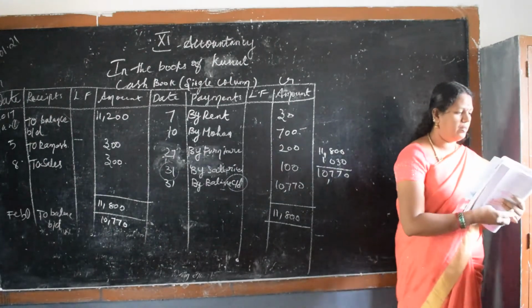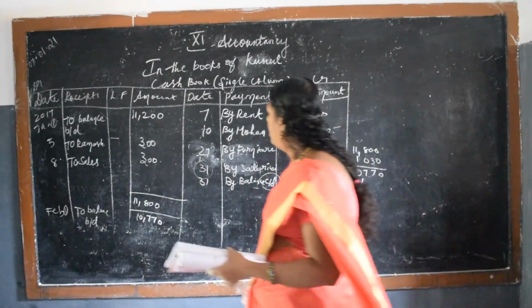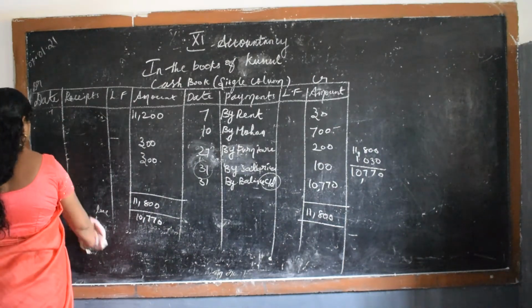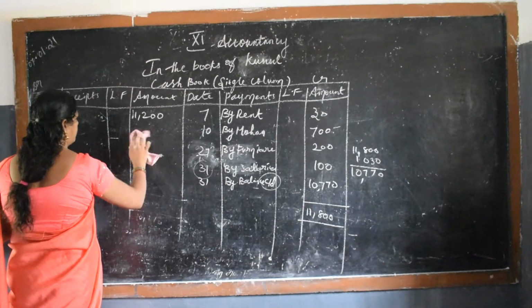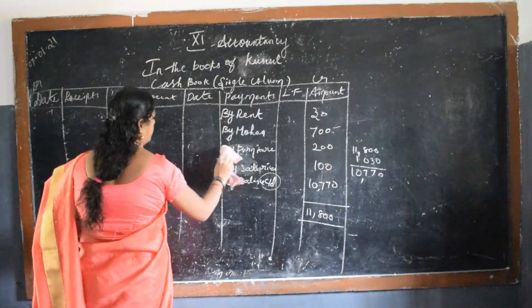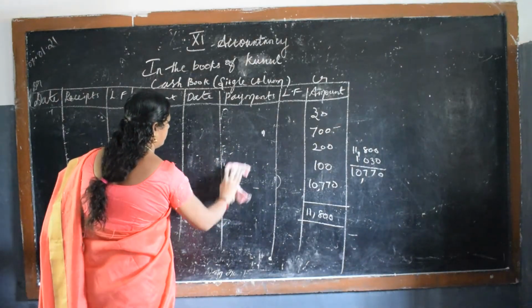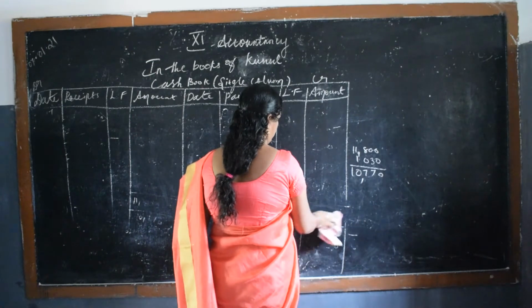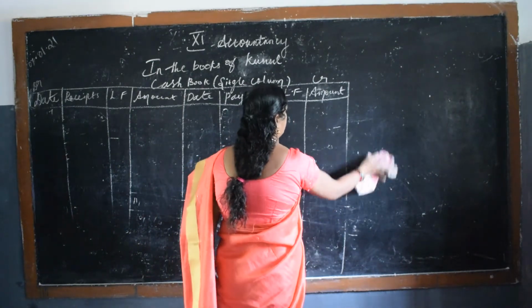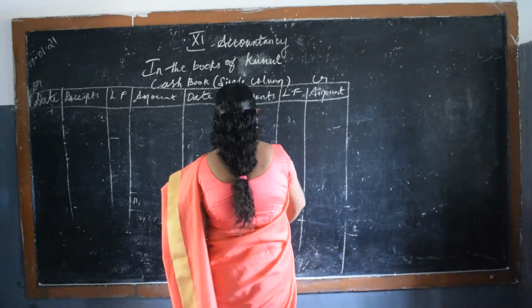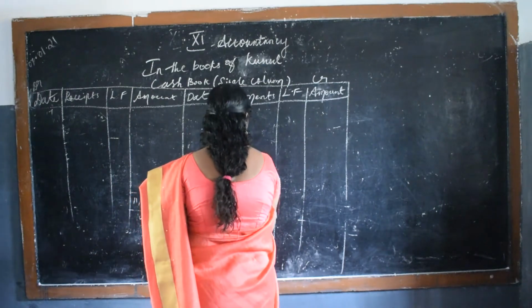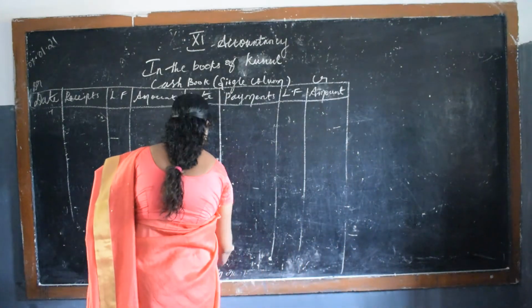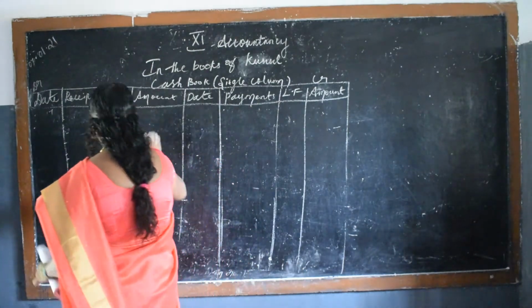Page number 179, the next sum. Same procedure only.